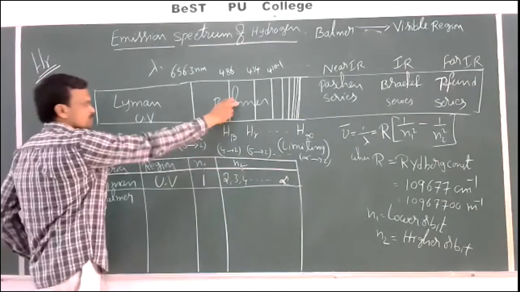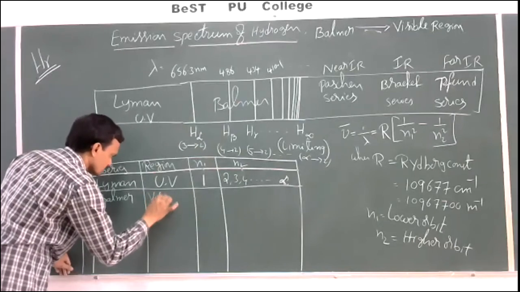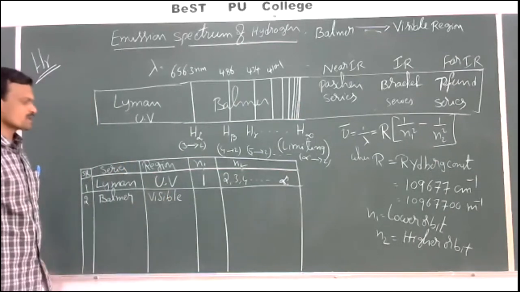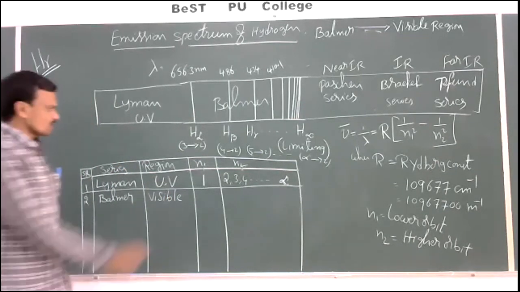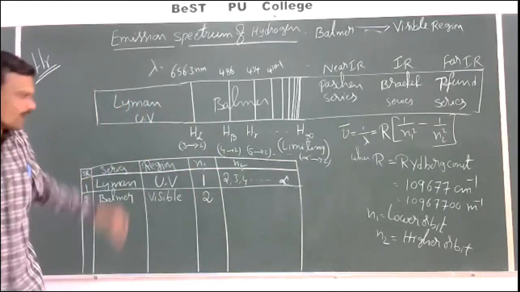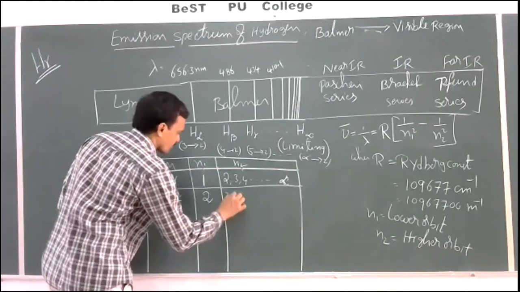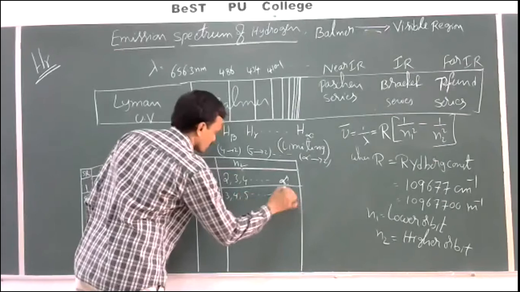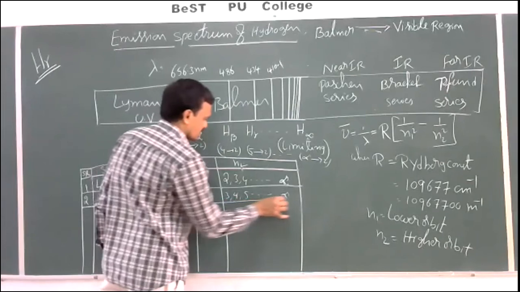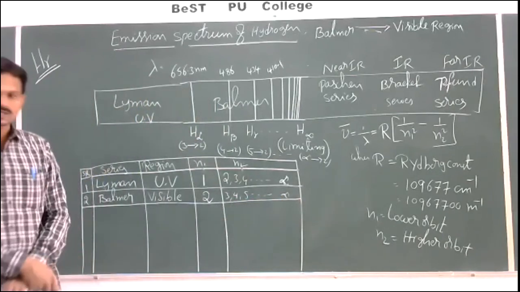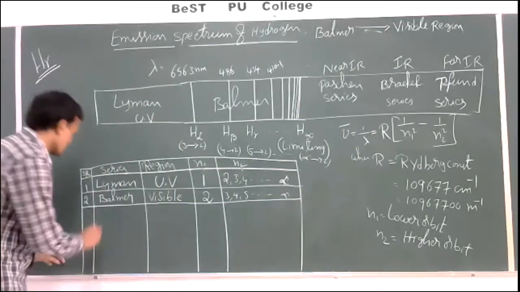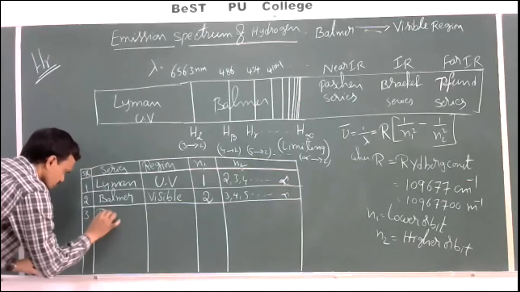See, Balmer series is observed in a visible region. So Balmer series is observed in visible region where N1 is equal to how much? 2, lower orbit number 2, and higher orbit numbers are 3, 4, 5 and so on up to infinity. So Balmer series in hydrogen spectrum is obtained when electron jumps from any higher orbit to 2nd orbit. And third one is